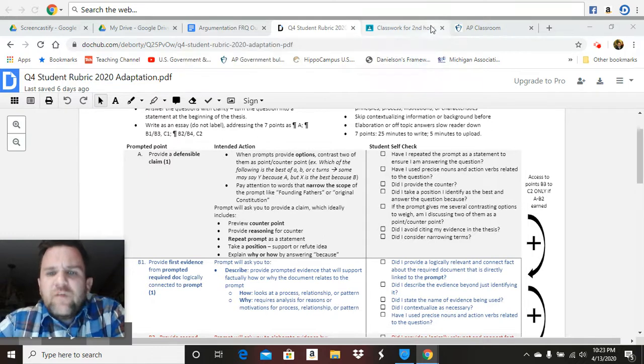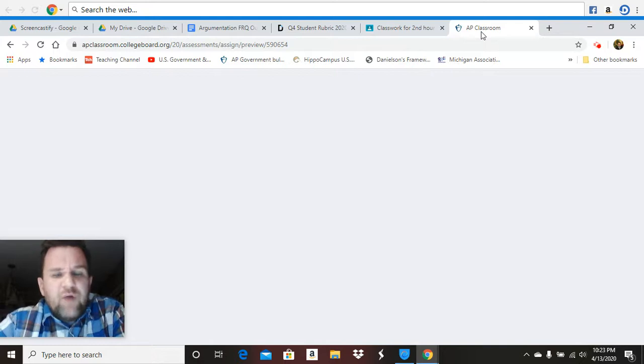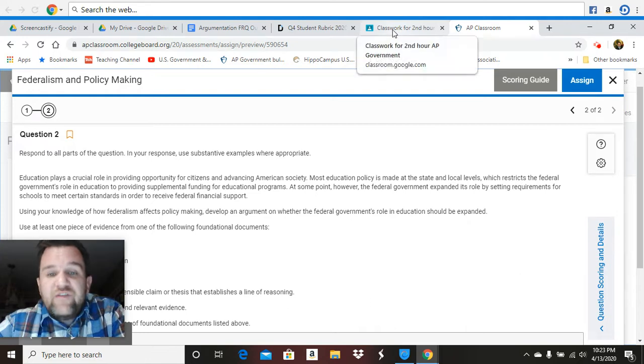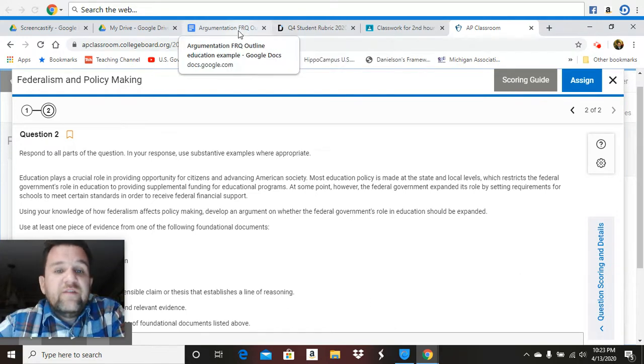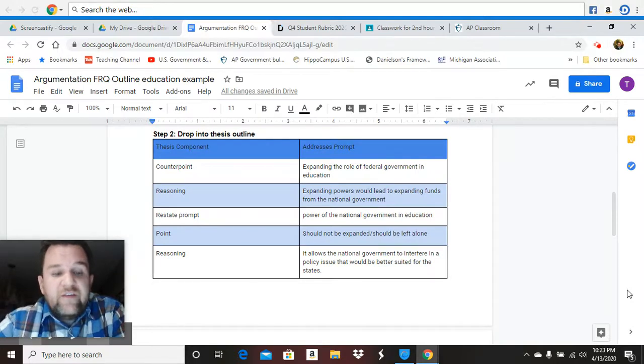Okay? So if we go and look at our prompt from the progress check, right, which asks you to basically take a stand, right, develop an argument on whether the federal government's role in education should be expanded. This was from the progress check for Unit 1, the free response. Okay, so I have provided you with some outlines or some diagrams for starting a thesis, right? I'm going to put these on Google Classroom. And this is kind of how you want to start it, right?